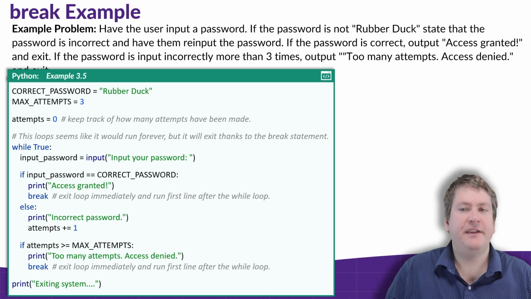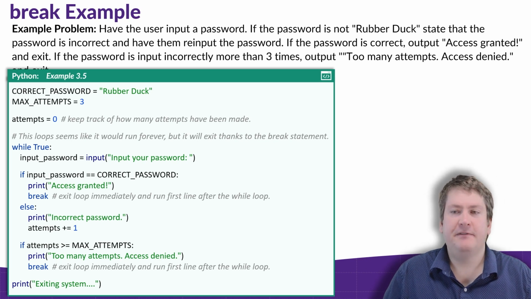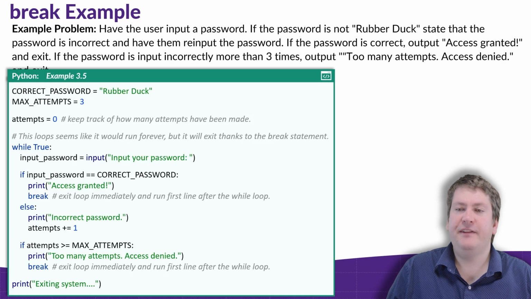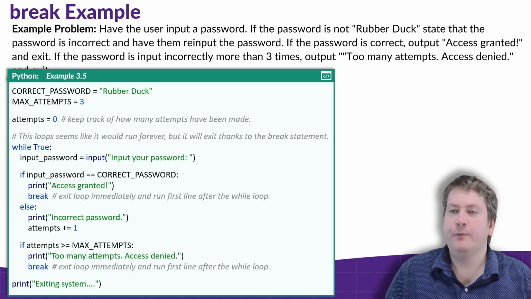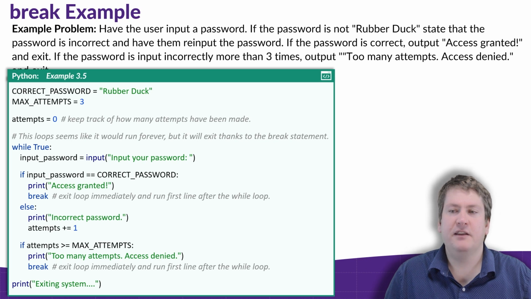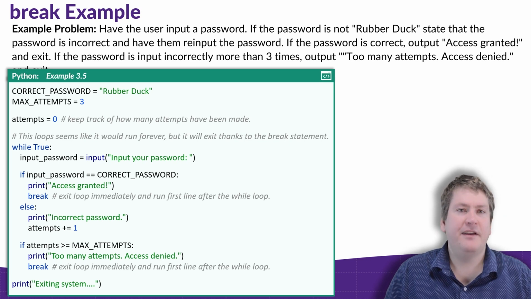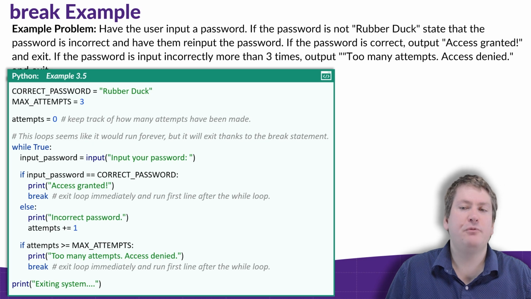Well, the first thing we can see is 2 constants being defined, the correct password and the max number of attempts. Defining these at the top is nice because it makes it really easy to update this program if we need to. If we want to change the password, it's right there at the top. Or if we want to change how many attempts the user's allowed, also at the top. Next thing, we keep track of the number of attempts we've seen so far with attempts equal to 0.